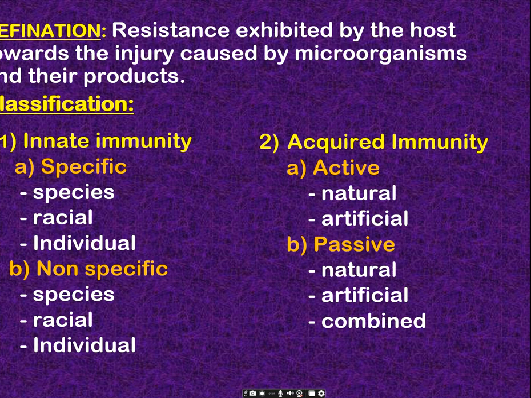If we take innate immunity, we have specific and non-specific immunity. In that we have different categories like species specific, racial specific, and individual specific. If you come to acquired immunity, we have active and passive immunity. Under active immunity, we have natural active immunity and artificial active immunity, and under passive immunity, we have natural, artificial, and combined passive immunity. Okay, we'll see one by one.